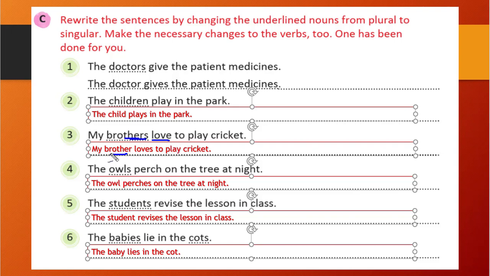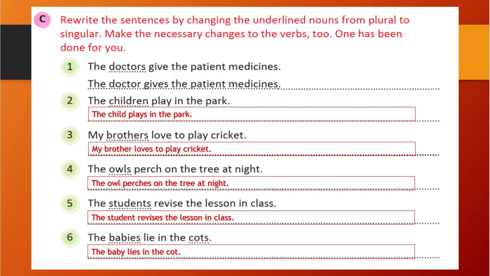Similarly, if brother is there in a singular form, that time the verb should be with s or es. So we wrote loves. In a similar way, the other tasks were also done. Okay, it was very easy. It was nothing to be afraid of, right?